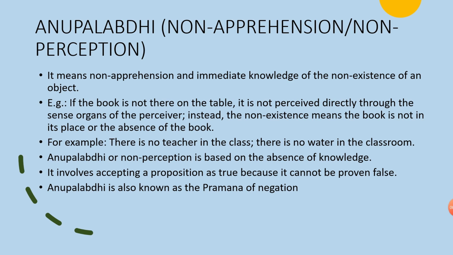Here, what I am trying to say, or what I understood based on the content, is that you have already seen or understood or have certain knowledge about a particular object. When you are at a different point in time, revisiting that particular object, it was absent. Since you could not see it, you perceive that it does not exist or is absent from that place. So that is how Anupalabddhi, non-perception, works.